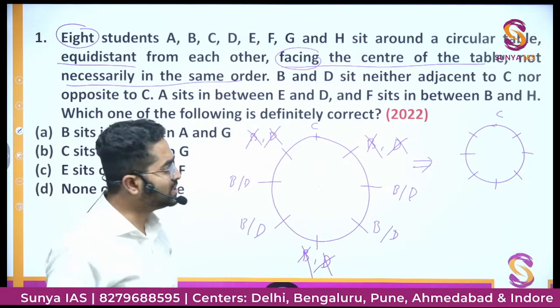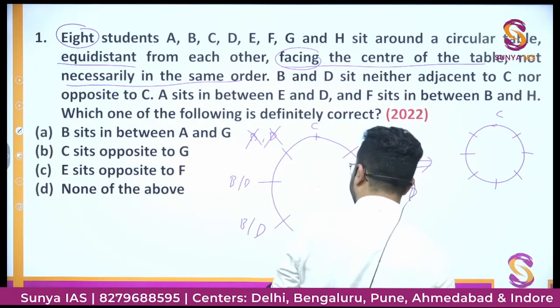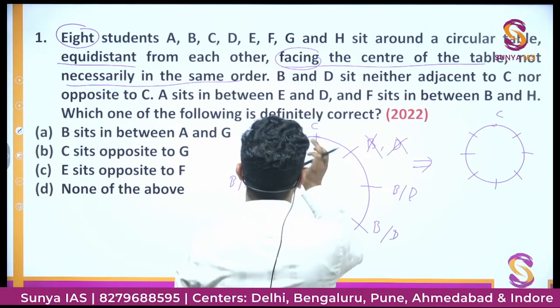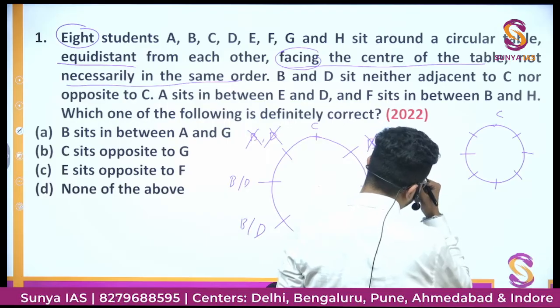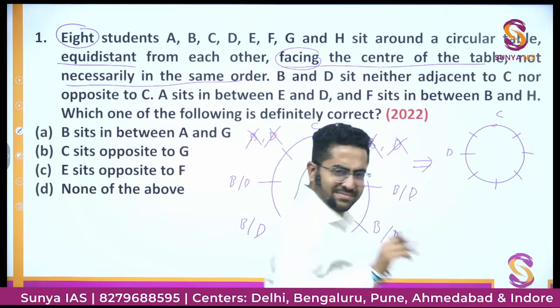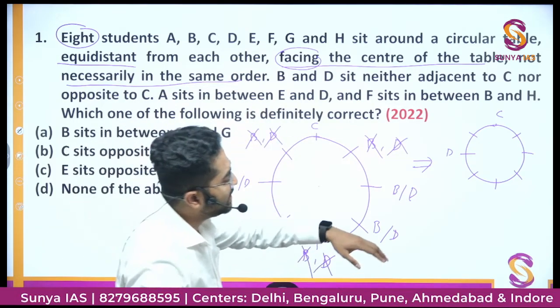There would be many possibilities. Let's say I take one possibility where it is said that A sits in between E and D. Let's say D cannot be here. Let's say D is sitting here. One possibility. Because further it is not saying anything कि D कहाँ पे नहीं हो सकता.